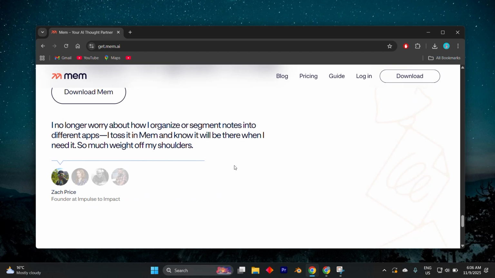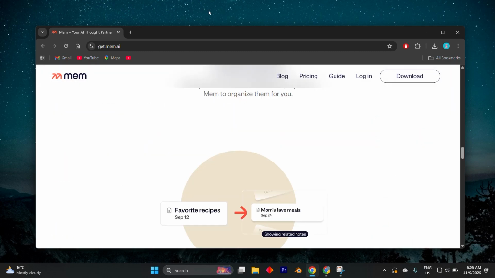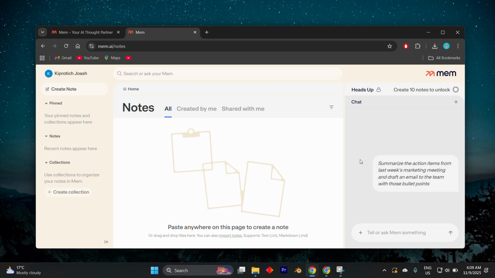Let's start with enhanced AI thought partner capabilities. We have this first feature, which is Mem Chat, that is personal AI assistant. This is the user's primary conversational interface. You can now prompt it using natural language to perform complex actions based on your stored knowledge. An example is this: summarize the action items from last week's marketing meeting and draft an email to the team with those bullet points.